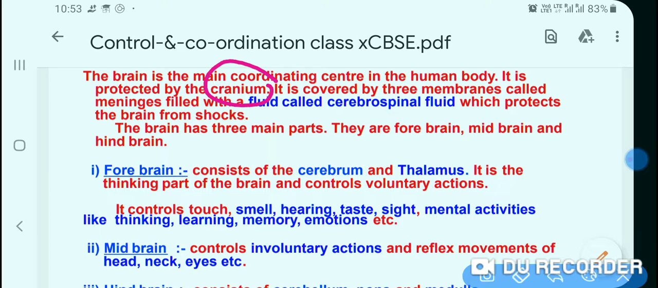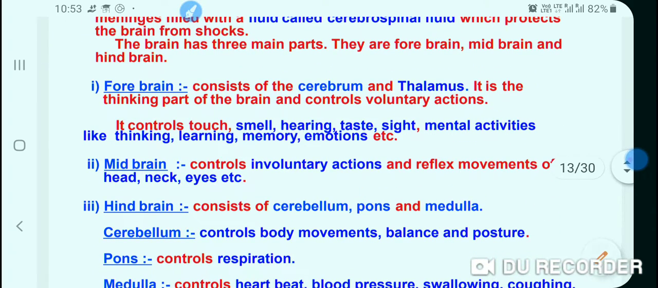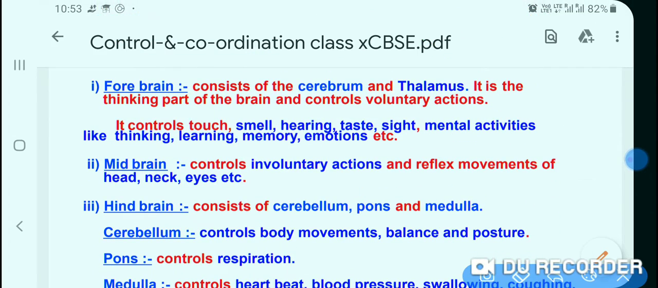The brain has three main parts. The human brain may be divided into three parts: the forebrain, midbrain, and hindbrain. So first we will know about the forebrain. Forebrain consists of the cerebrum and thalamus. It is the thinking part of the brain and controls voluntary action.